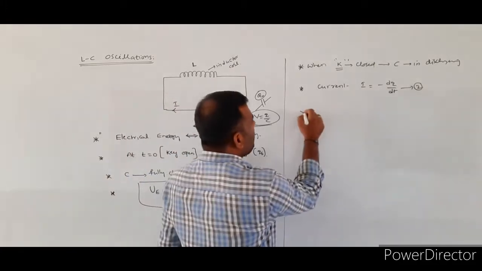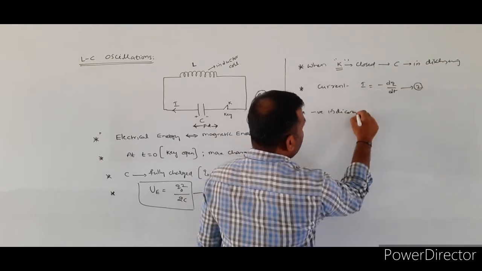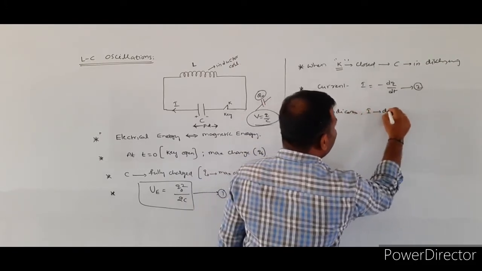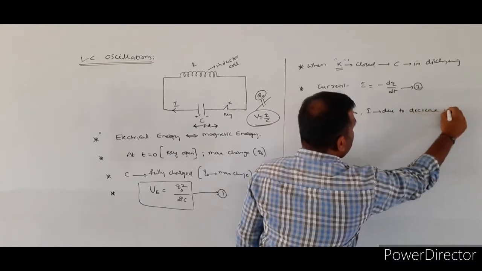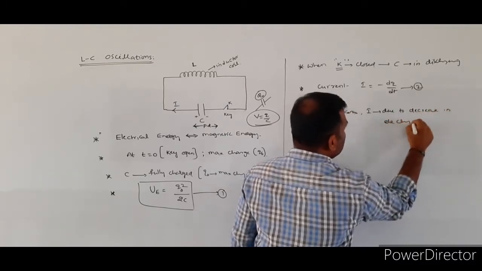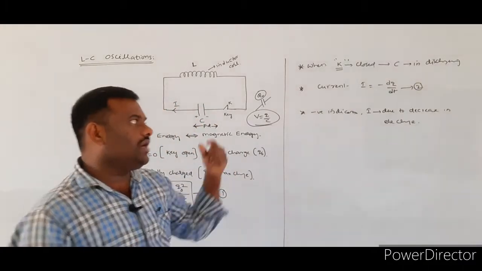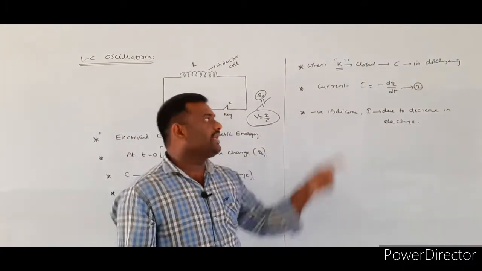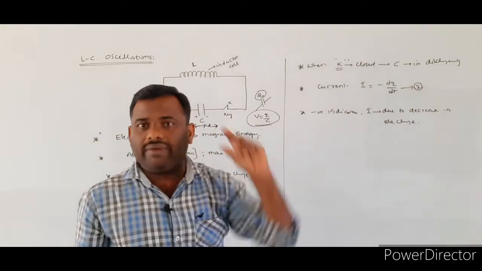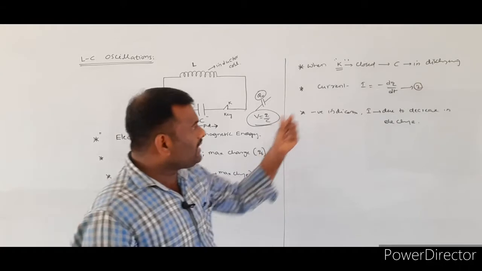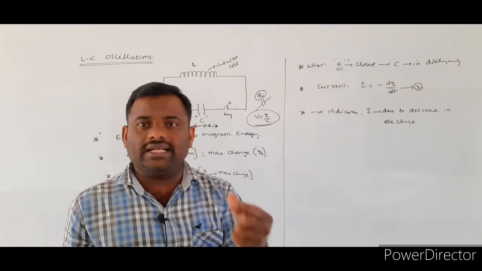So the negative sign indicates that the current I is due to the decrease in electrical charge. With respect to the decrease in charge we get the electrical current, so I is equal to minus dq by dt.